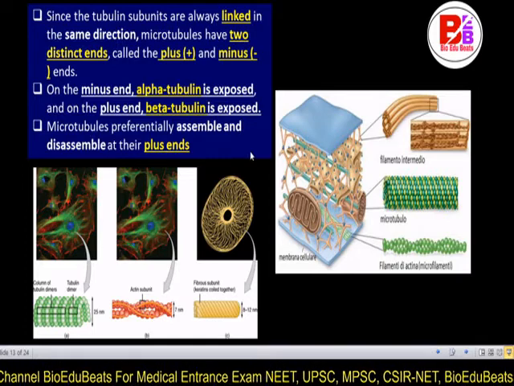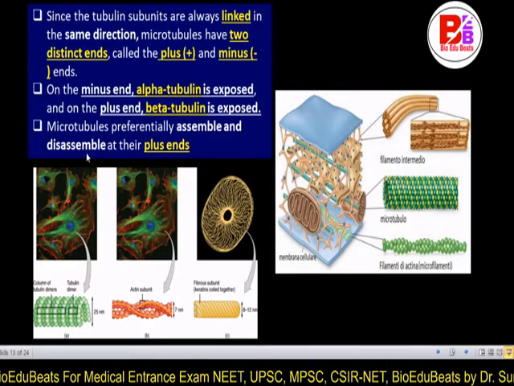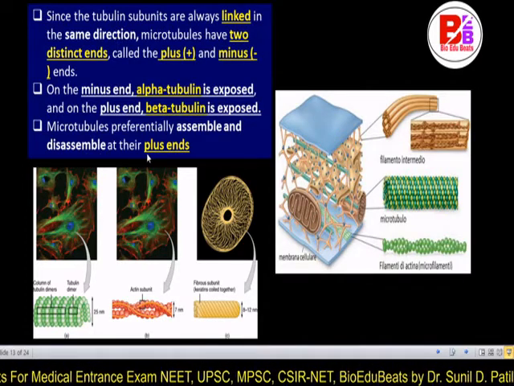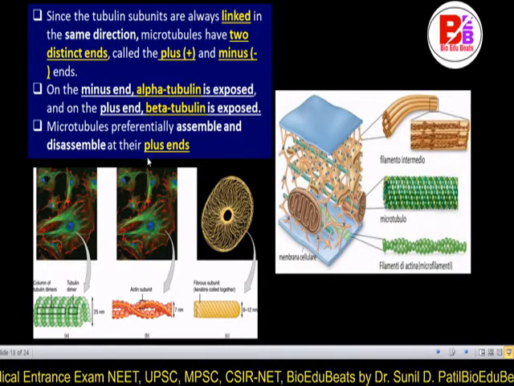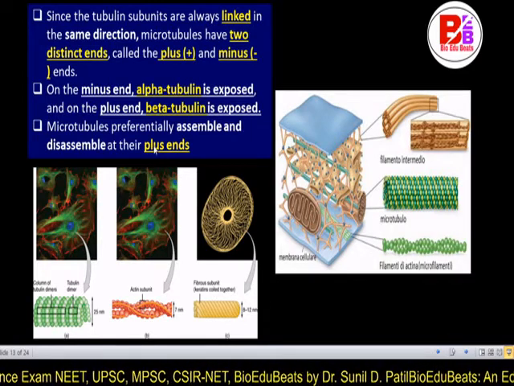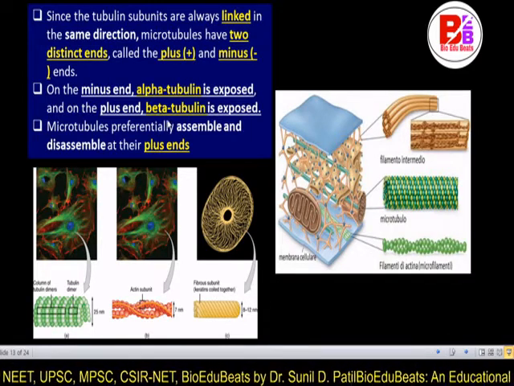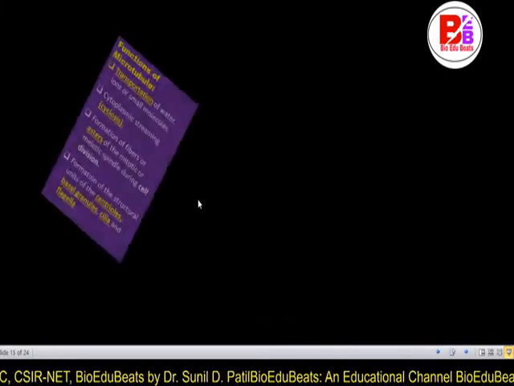Microtubules preferentially assemble and disassemble at their plus end. This means their minus end remains fixed, and the plus end assembles and disassembles at the beta tubulin. So this is the structure.